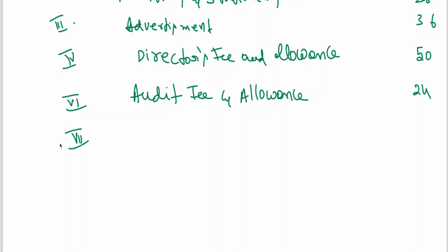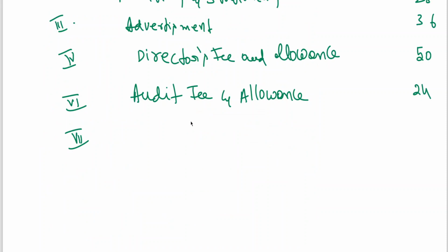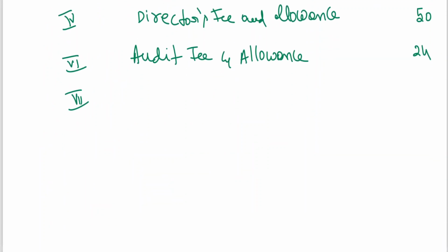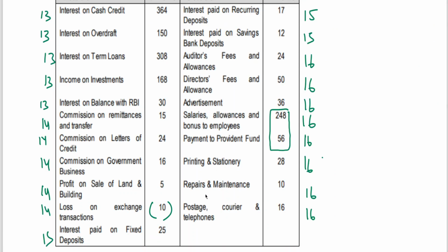Next, after that we are having law charges. I think in this problem we don't have any law charges. Then after that, postage, telegram, telephones. Postage, courier and telephone 16.